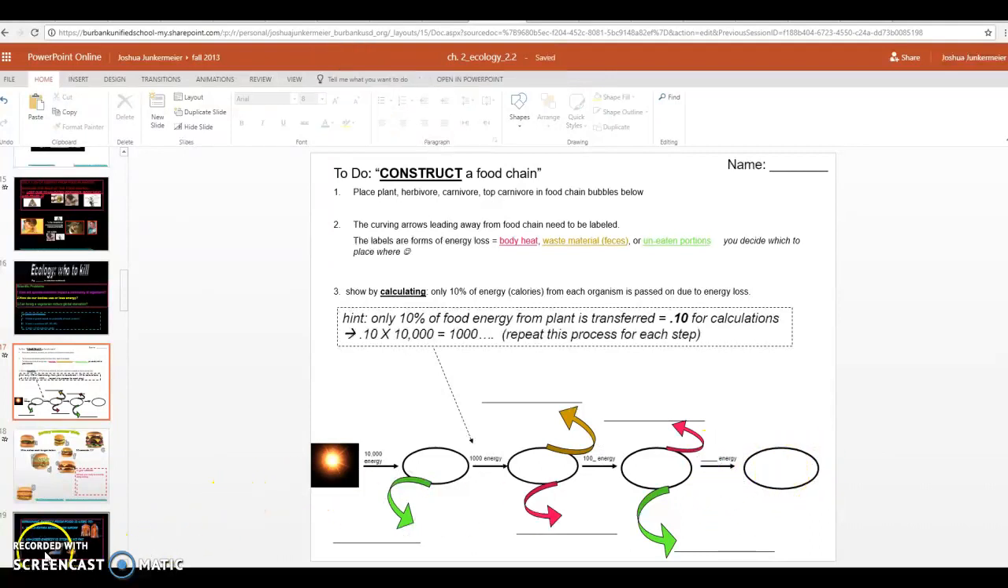What you should notice at this point is that over each step of a food chain, energy is lost. In fact, every step, only 10% of energy is transferred. So of all this energy, only 10% of it goes to the herbivore, only 10% of this energy goes to the carnivore, and only 10% of the carnivore's 100 calories will go to the top carnivore. So even though it's great to be the top predator, you can see the higher up the food chain you are, the fewer calories you get from the original sun.